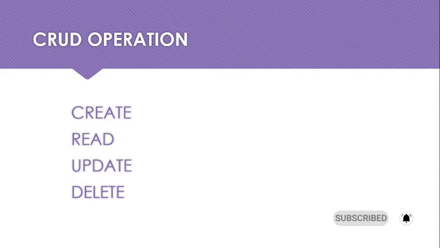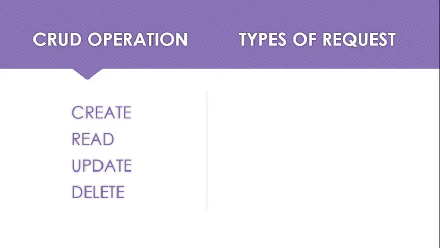Whatever information you have in the database, you need to call the server to create it. If you read from the database, that operation is called read, and then update and delete. Whatever operation you perform in the front end, that CRUD operation is actually done by the API service. So the REST API serves everything to you by using these operations. So what can we request from the server with a REST API, and what can we get?